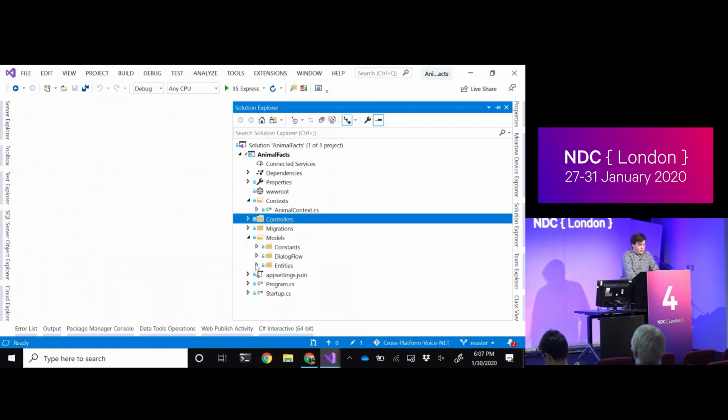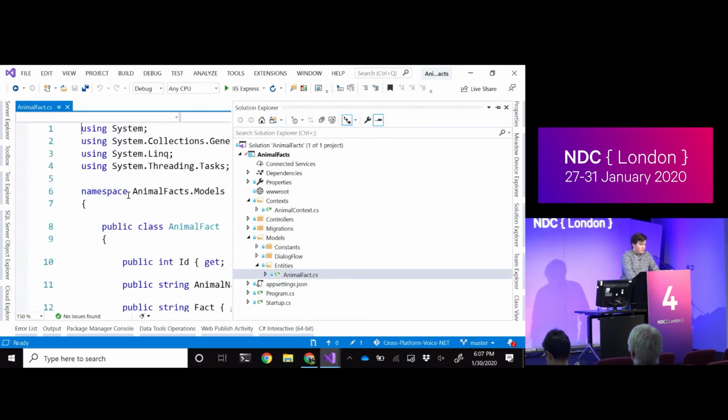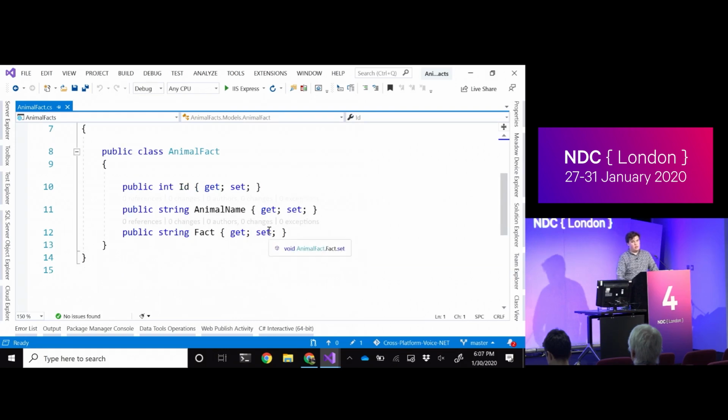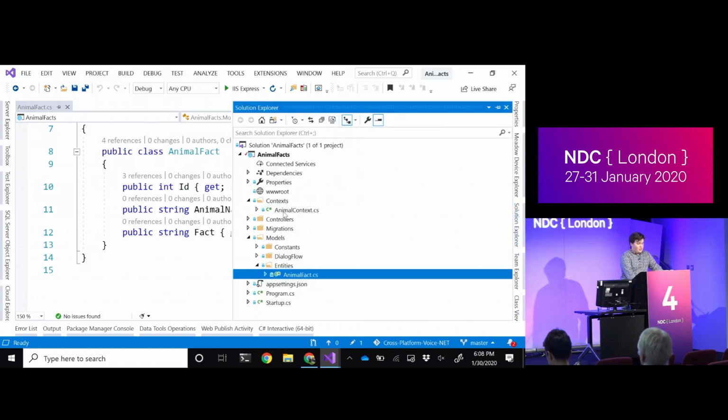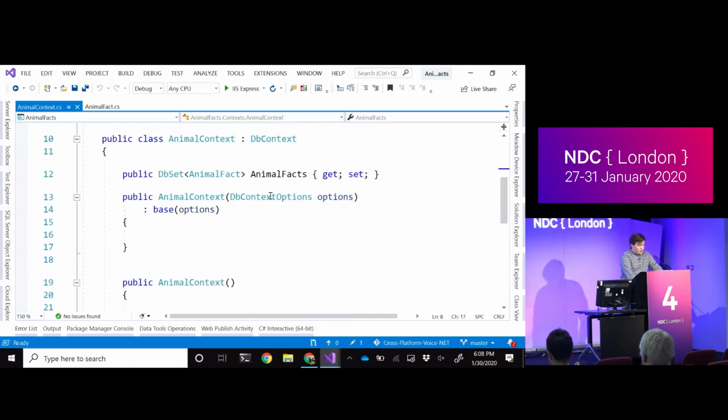So we have a model here for our entities as an animal fact. Basically, we get an ID, an animal name, and a fact. The animal name, we can create as many as we want. We're not necessarily going to search direct. We can do a contained search or something like that. But the idea is that this is the type of data we're managing. Like I said, I'm using Entity Framework, so we have our animal context, which has our DbSet of those animal facts.